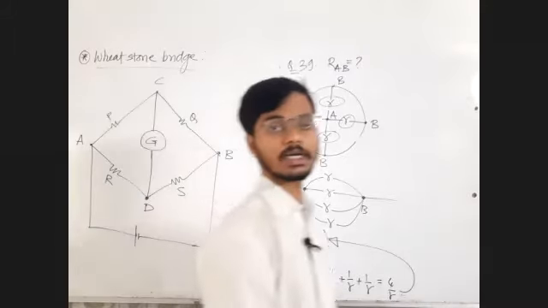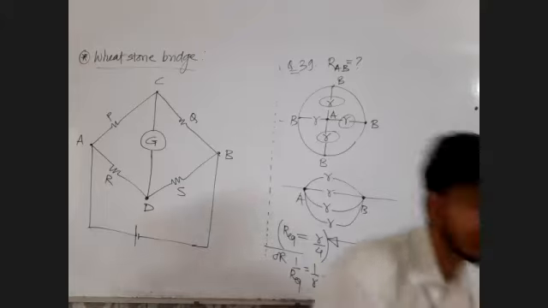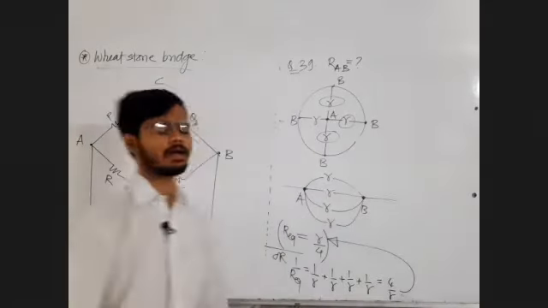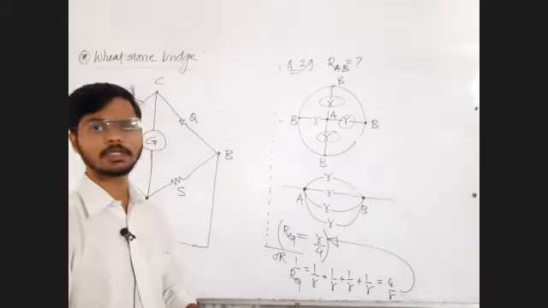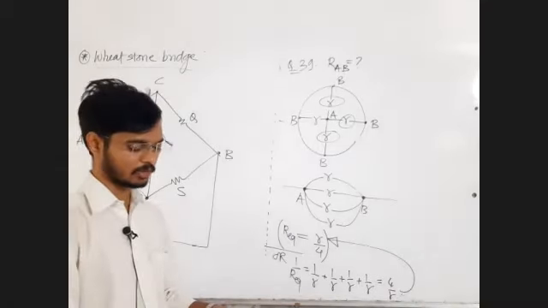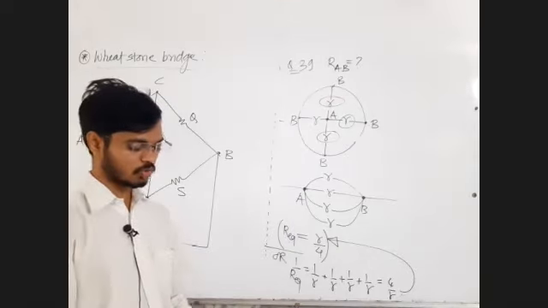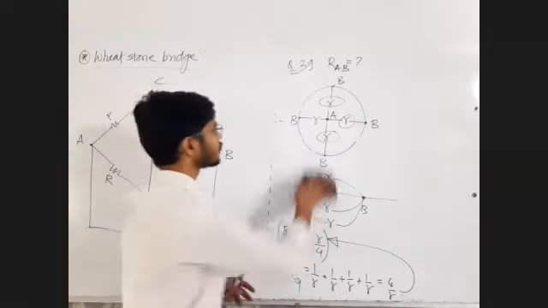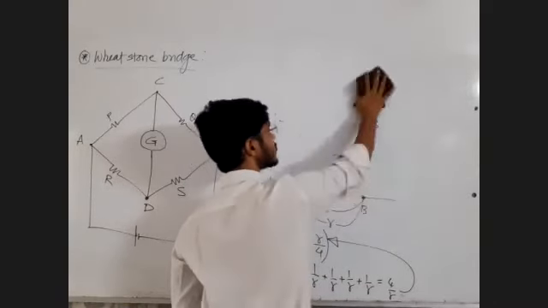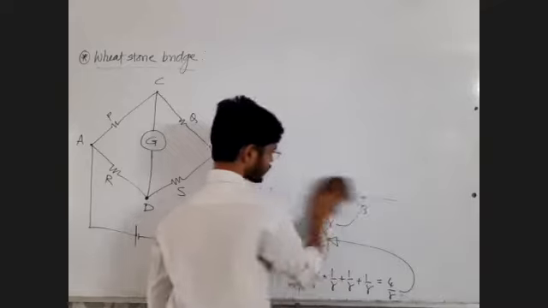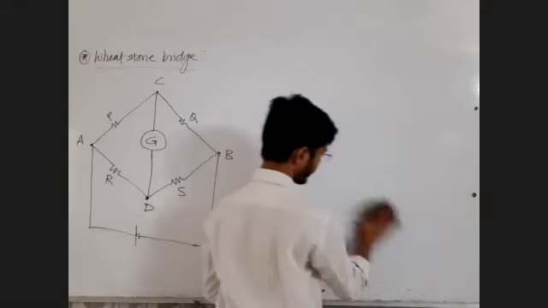Galvanometer is a current measuring device. Ammeter is also a current measuring device. Ammeter and galvanometer are the names of the instruments which are used to measure the current. If you want to measure the current in a given branch, just break that branch. The branch you have to break.